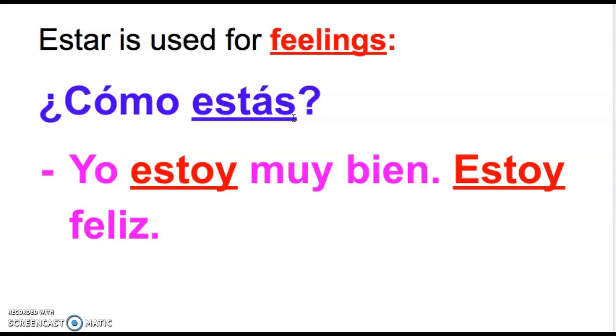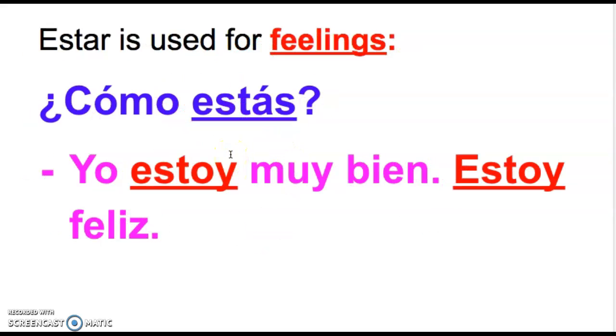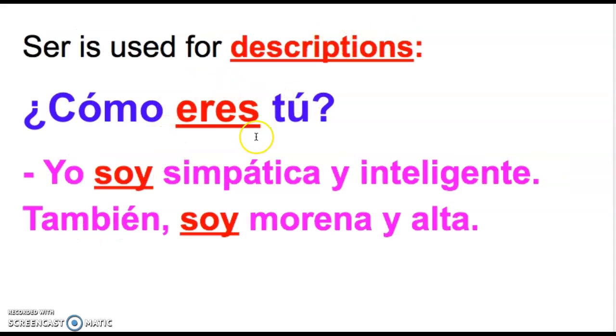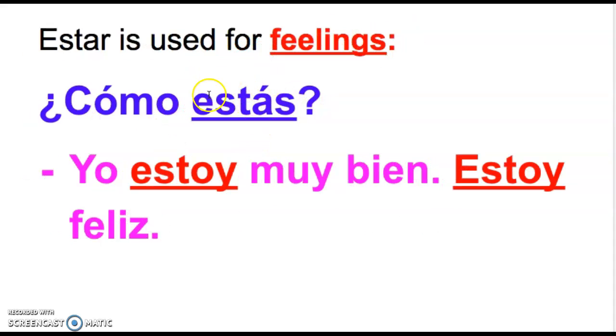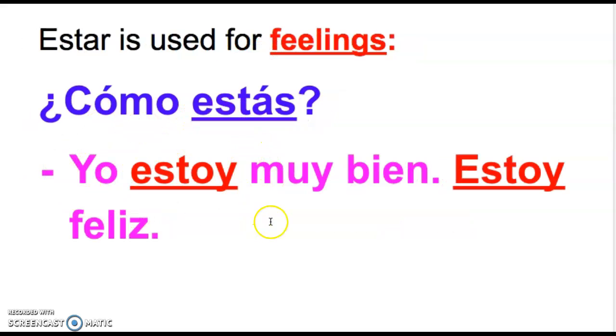Estar is used for feelings. ¿Cómo estás? Yo estoy muy bien. Estoy feliz. So you'll notice these two questions, ¿cómo eres? And ¿cómo estás? Are very similar, but the verbs are different, and it changes the meaning of the sentence. This is still asking who or what are you, or how are you? So it's still are, you, or I am, and both of these mean I am. Yo soy and yo estoy both mean I am.